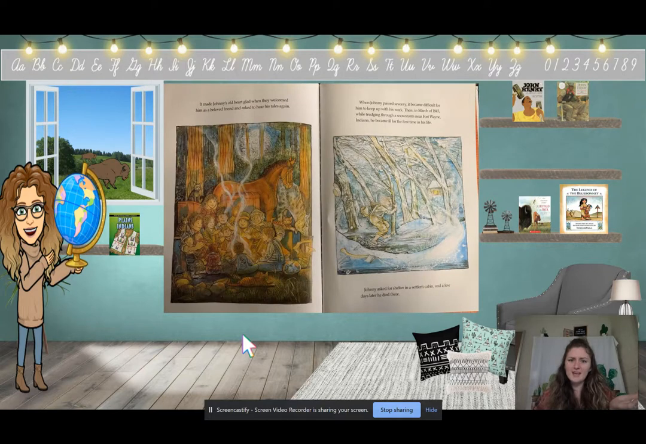So let's look back. In this version, it says, when Johnny passed 70, it became difficult for him to keep up with his work. Then, in March of 1845, while trudging through a snowstorm near Fort Wayne, Indiana, he became ill for the first time in his life. Johnny asked for shelter in a settler's cabin, and a few days later, he died there.